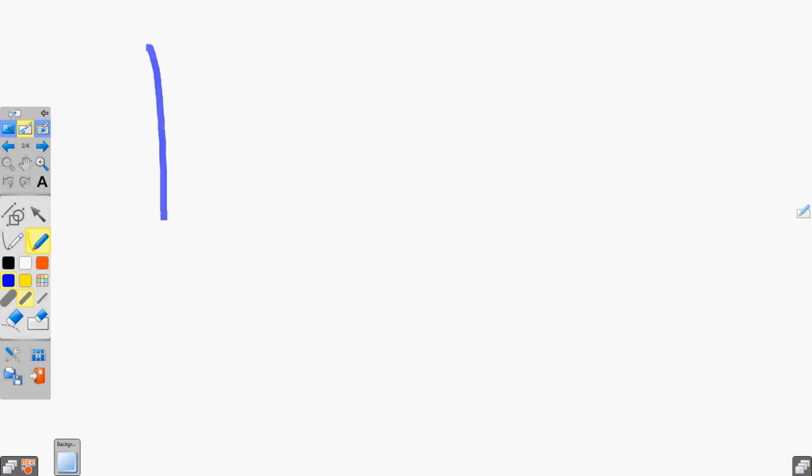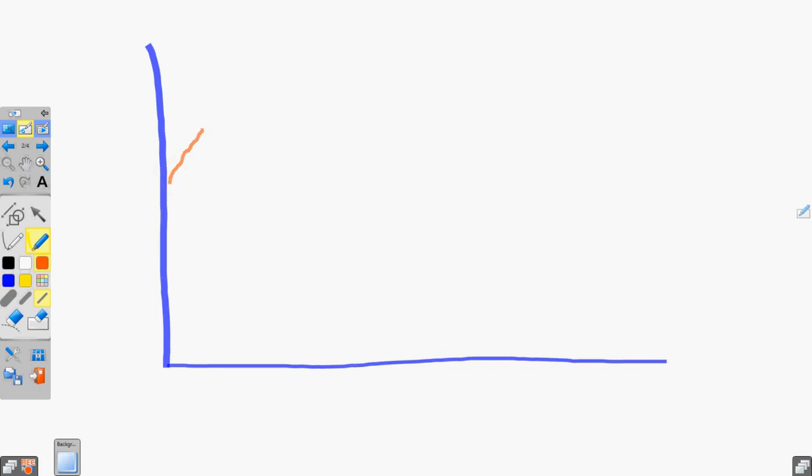Suppose there is a serving cell, and suppose this red one is the serving cell. If the signal of this red one is getting better and better, and suppose this is the threshold, and when this signal crosses this threshold, then event A1 occurs.